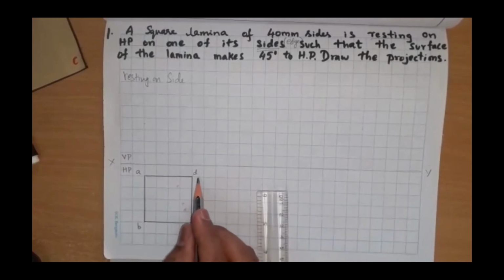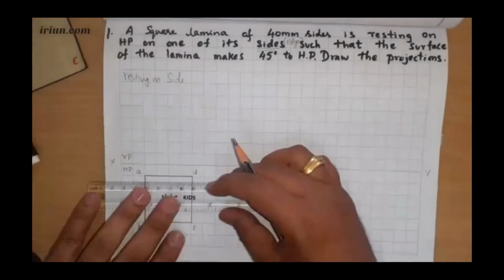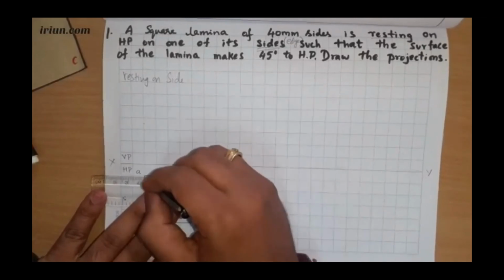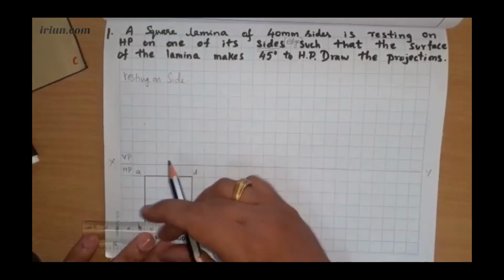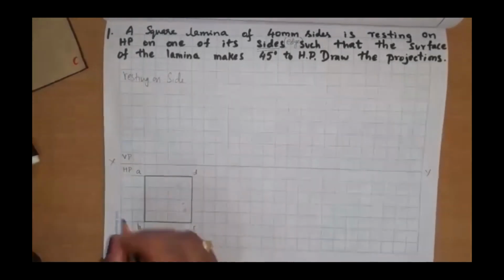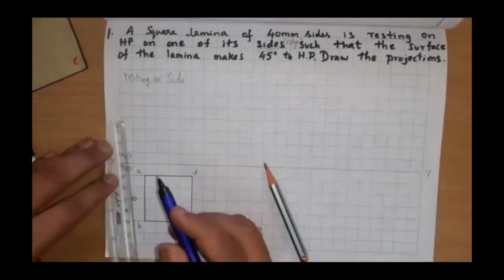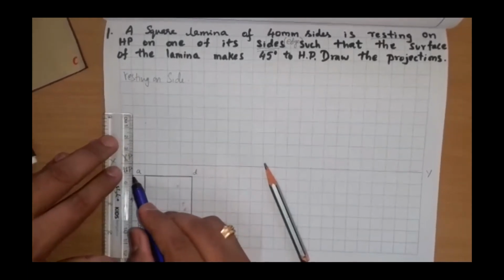Don't draw on the printed lines. Don't mention the annotations on the printed lines, because you need to take the projections towards other place and draw it. I'll draw thin lines here. Don't apply pressure if you are using the same pencil, or use a very good pencil, and mention 40 exactly at the center, and I'm going to dimension.